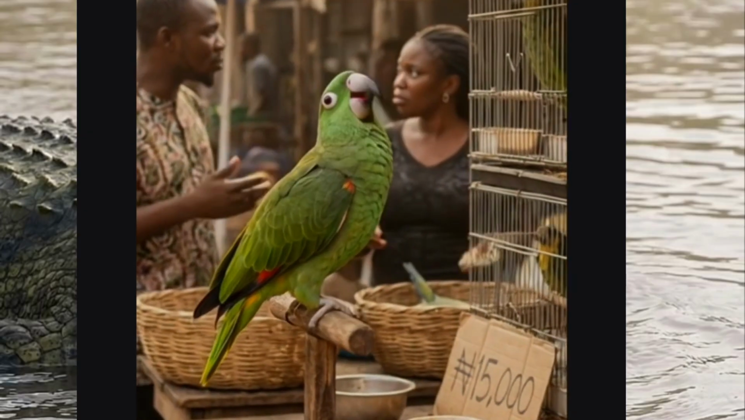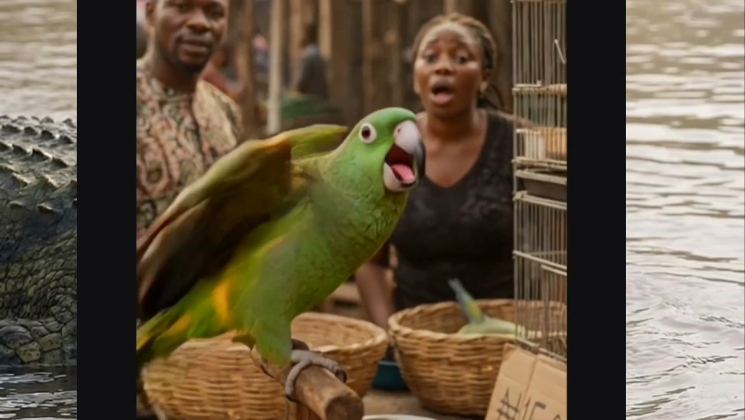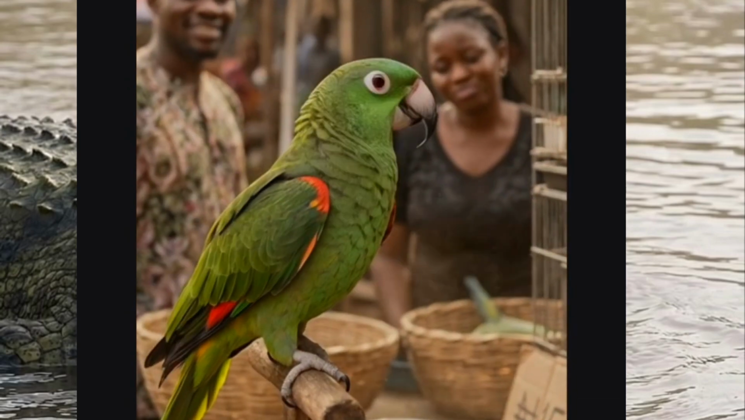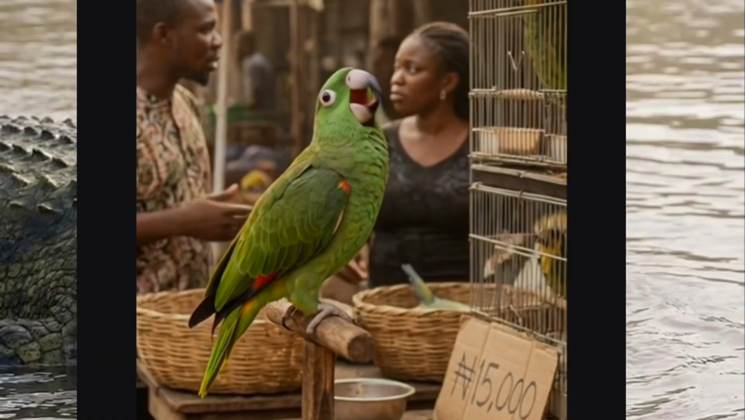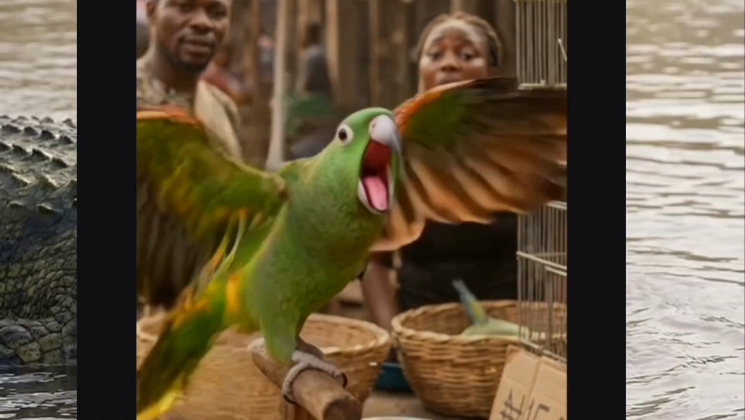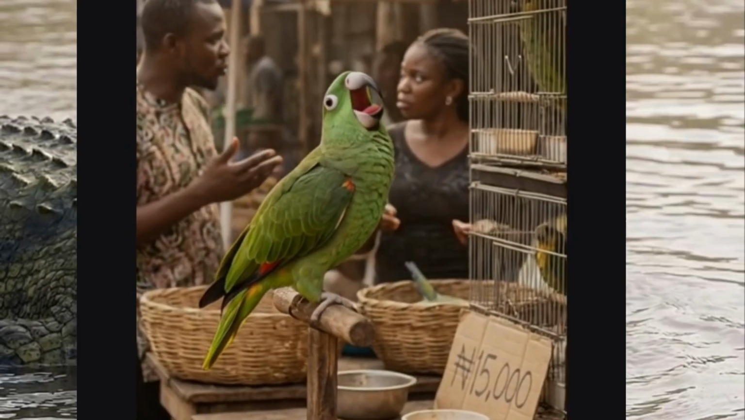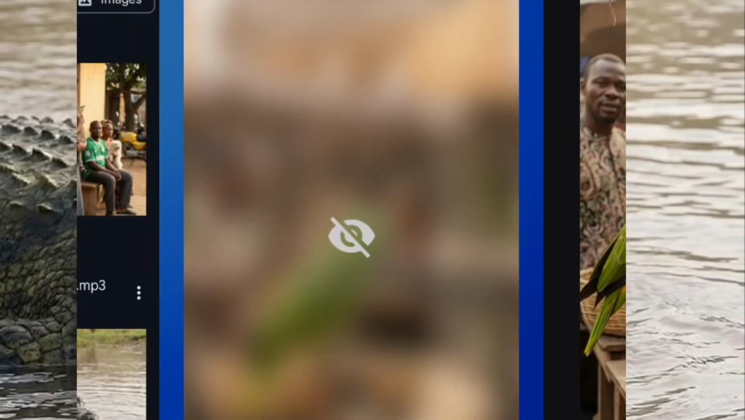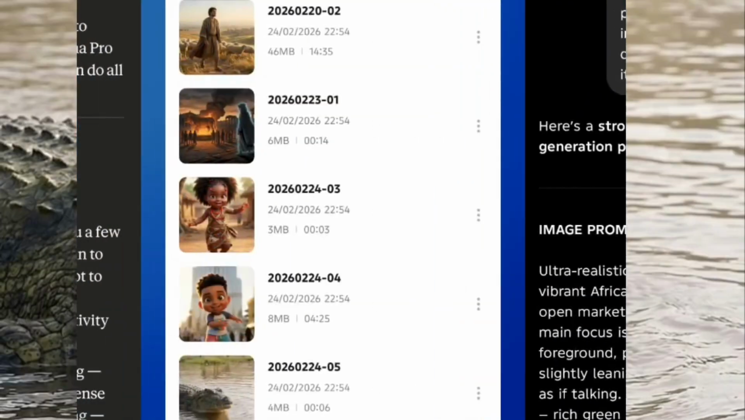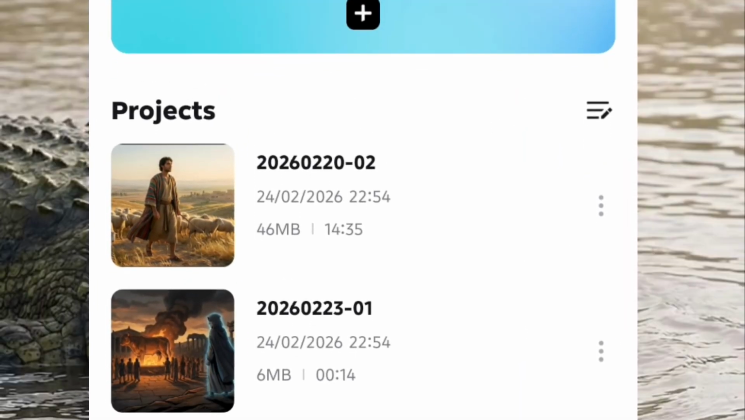Now, so them they price person wey get sense for this country, but I no send. All right, you know how to make use of CapCut. So you can go to CapCut right there.